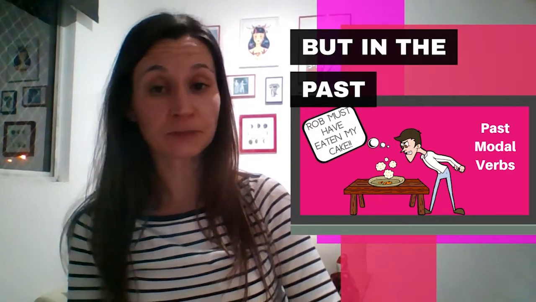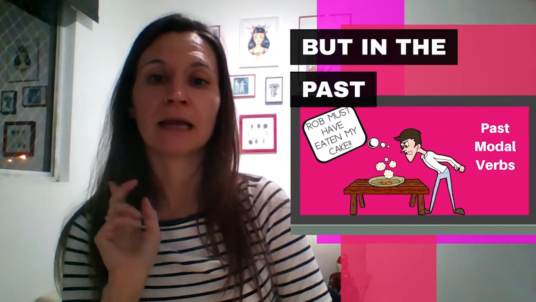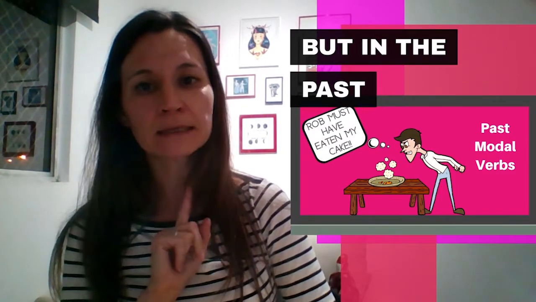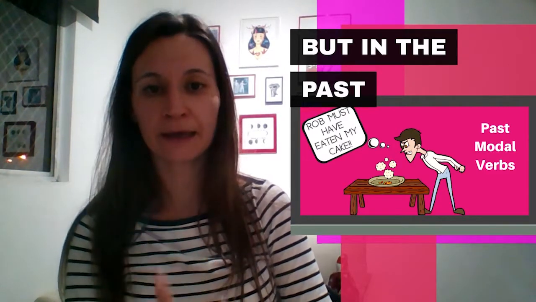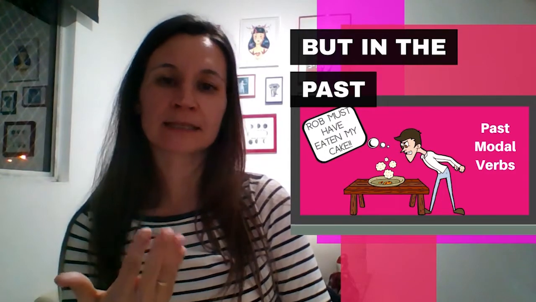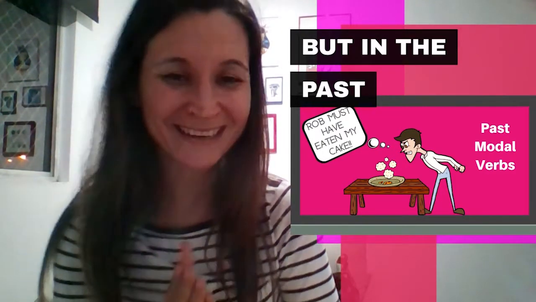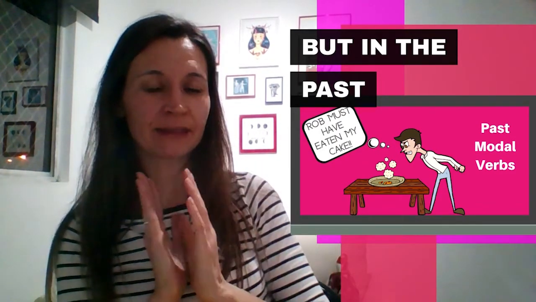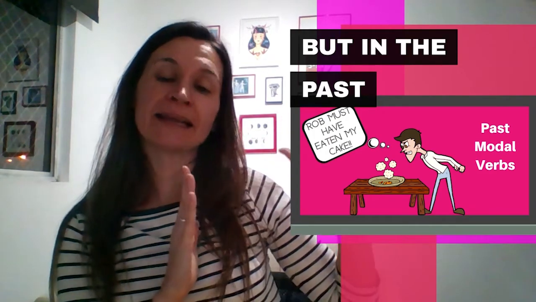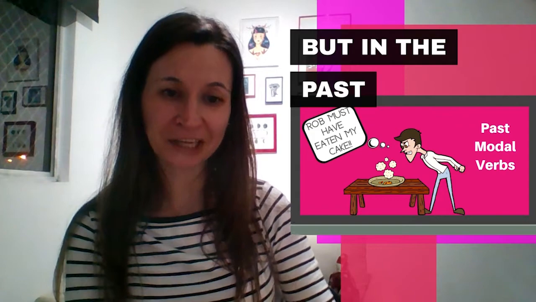Here is a speculation, a deduction, but a very strong deduction. I know Rob, he likes cakes and he always eats people's cakes. So, it must have been him. I'm not going to say he must eat the cake because that's going to become an obligation, remember? But when I say he must have done, it is something that happened, a past situation, and I'm presuming that it was him, okay?